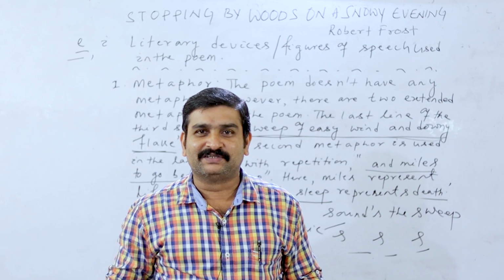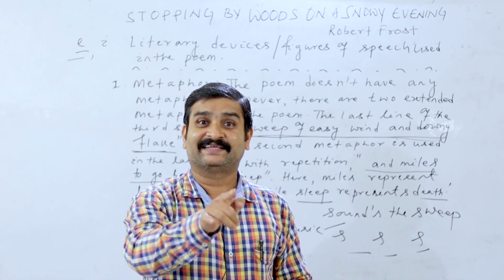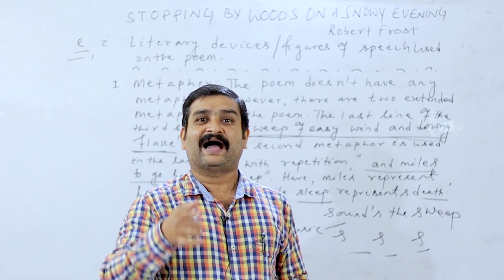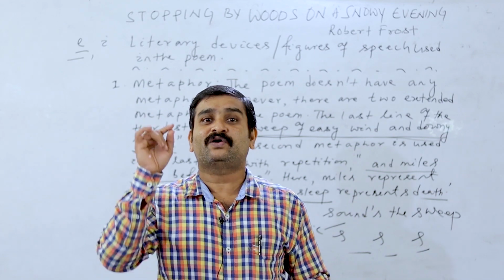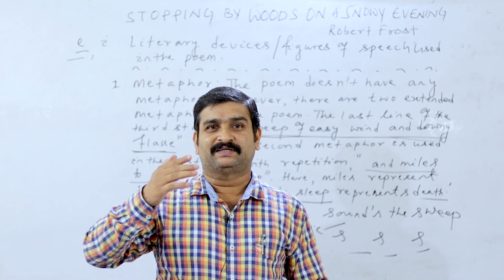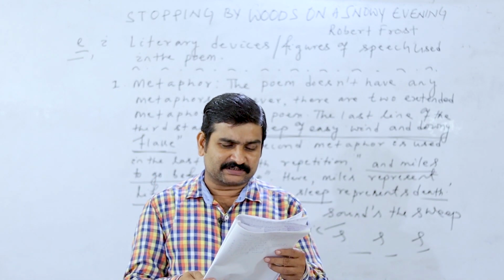I-N-K-P-O-T, inkpot. So in inkpot, what is the first sound? The letter is I. What is the sound? E. Another word, eagle. What is the starting letter? The starting letter is E, but definitely the E sound is always coming as A. So this is the assonance.